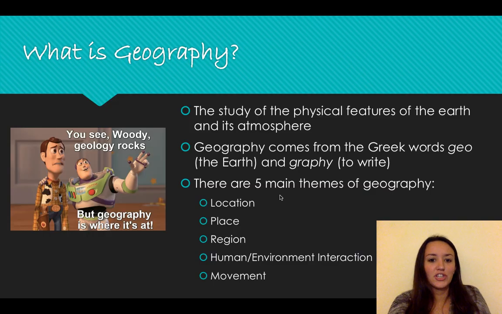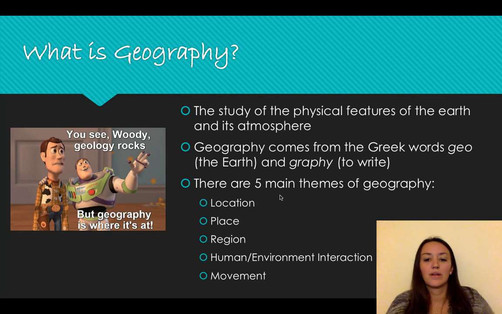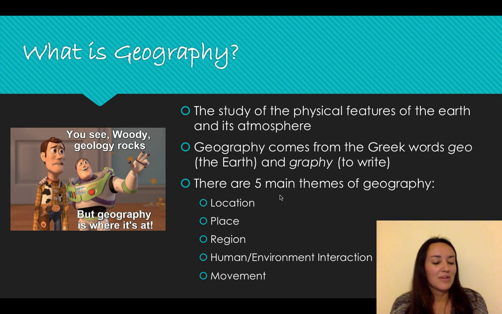What is geography? Geography is the study of the physical features of the Earth and its atmosphere. It's the Earth, plain and simple. The word geography comes from two Greek words. The first word is geo, which means the Earth, and graphy, which means to write. And this came about because they were trying to figure out what to call something who was drawing pictures of the Earth. They were literally writing the Earth, such as maps and stuff. So they were like, geography. Not geology. Common misconception. Geology is the study of rocks, which is on Earth, but that's not what we're talking about. Geography is the study of the physical features of the Earth.